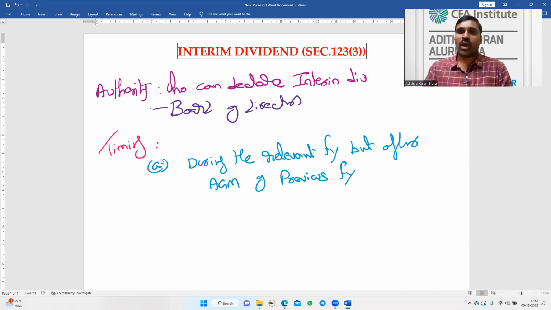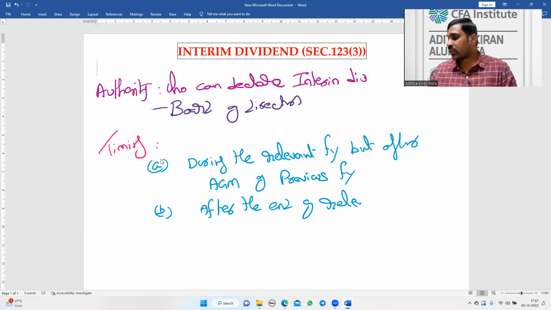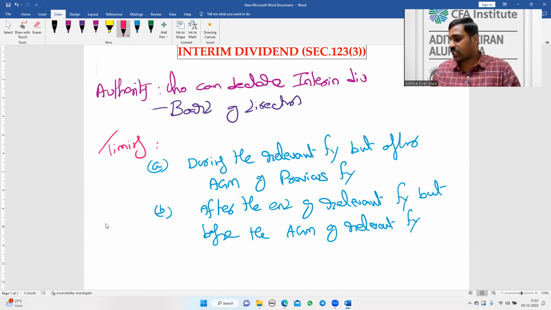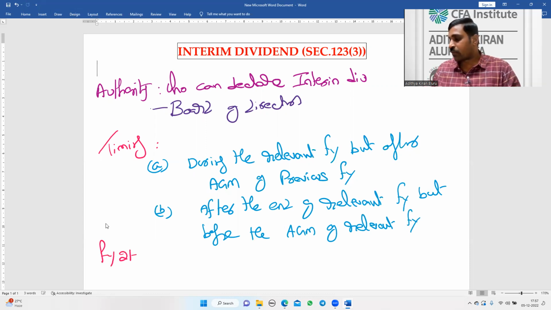Most students don't know how to calculate this time limit, so I'll explain it here with an example. During the financial year, but after the AGM of the previous financial year. Next, the second time limit: after the end of the relevant financial year, but before the AGM of the relevant financial year. Say, for example, financial year 21-22 has already been completed.